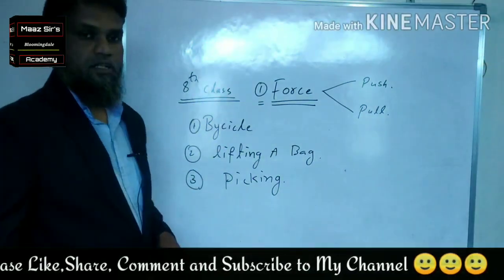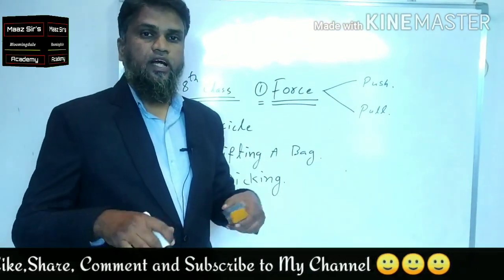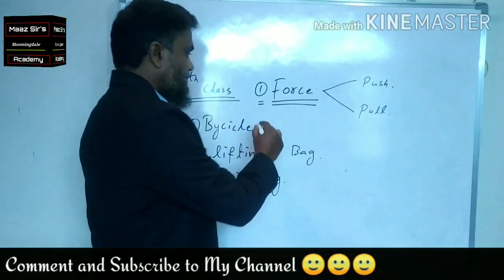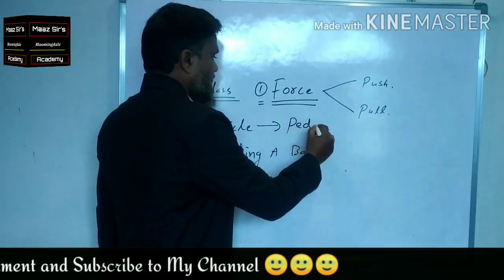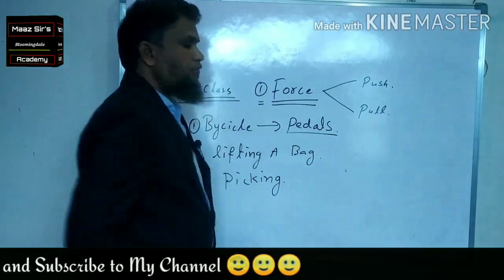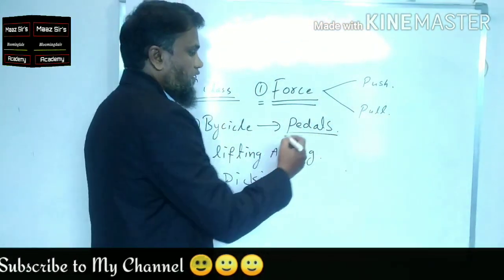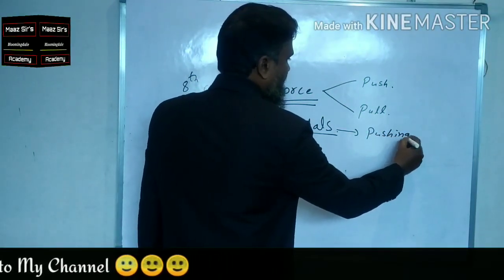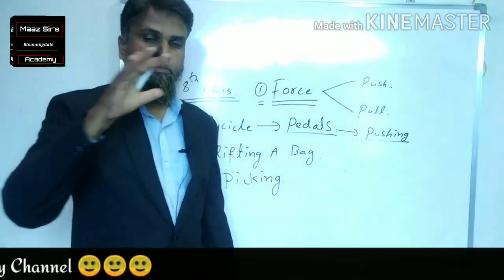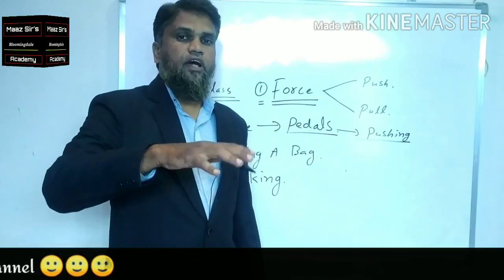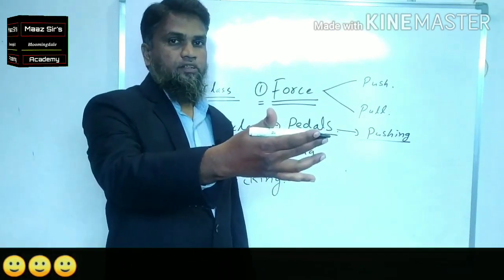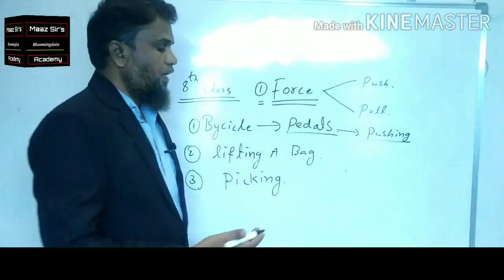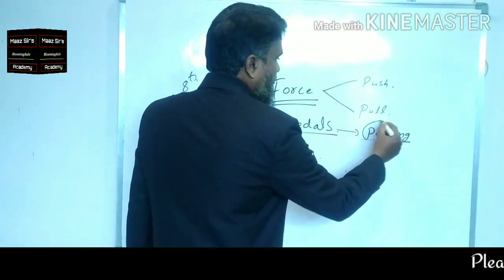For example, let us see the bicycle. When you are riding a bicycle, you are applying force on the pedals. So which type of force are you applying? We are pushing the pedals. When you are pushing the pedals, what happens? We are going forward. So this type of force is known as pushing.